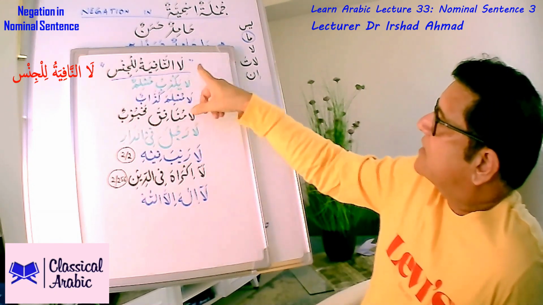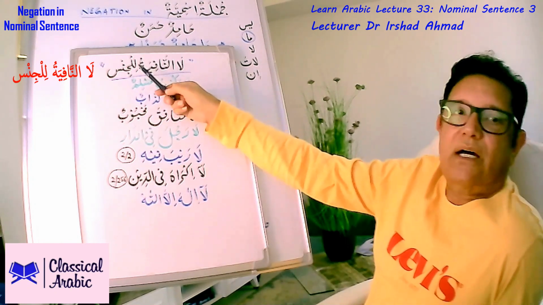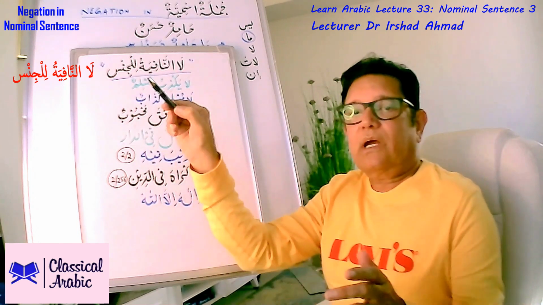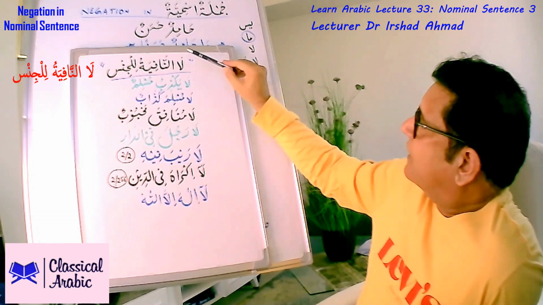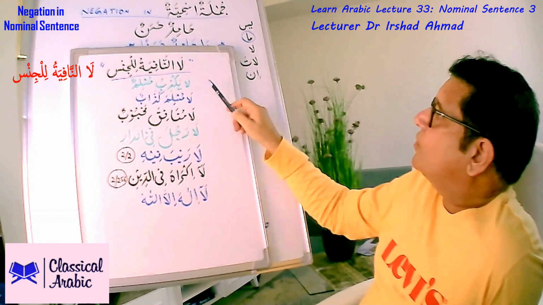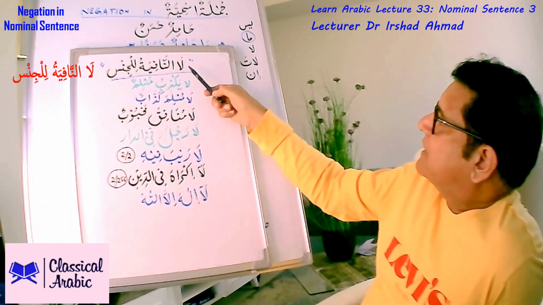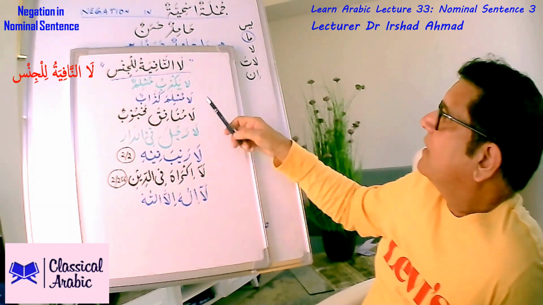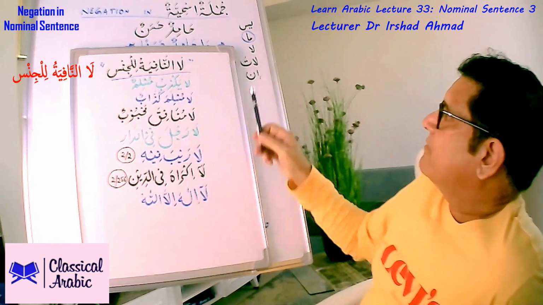That translation would be law of negation of a genus, law of negation of the whole category of something. In Arabic grammars which are written in Urdu, they tend to use a Persian phrase and say laye nafiye jins. It's the same meaning. This law, let's look at an example, then that will make sense.